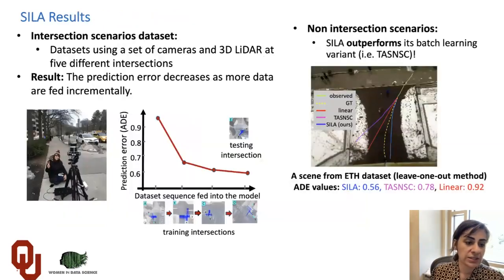As a result, we see that with our algorithm, we collect the data at 4 different intersections, and then we predict the trajectories of the pedestrians at the 5th intersection, even though the new intersection was not seen by the agent.